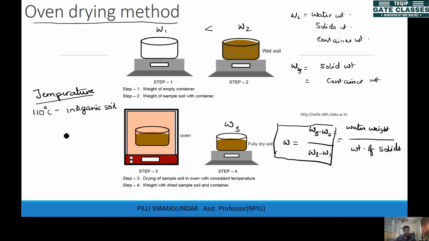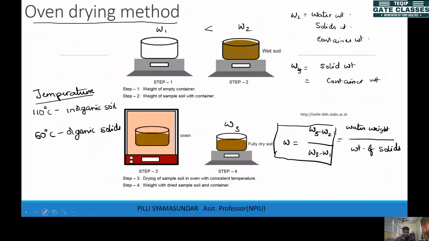But if you have organic solids in the soil, then you keep the oven at 60 degrees centigrade. The reason is, if your soil has some organic compounds, what happens is if you burn it, if you heat the soil